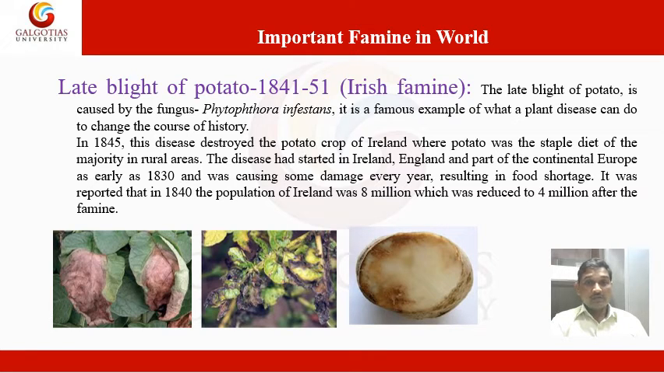It was reported that in 1840 the population of Ireland was about 8 million, which was reduced to 4 million after the famine. You can imagine the importance of plant diseases, especially Phytophthora infestans in Ireland, as the Irish famine caused by potato late blight.